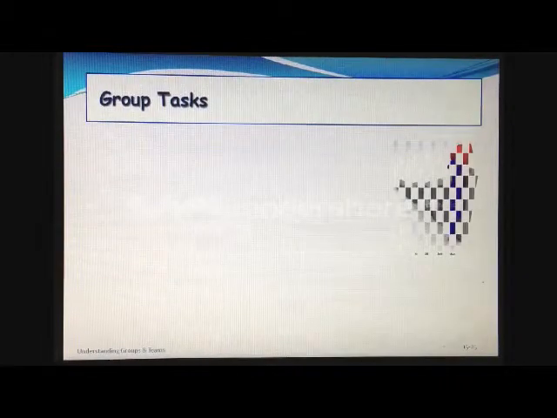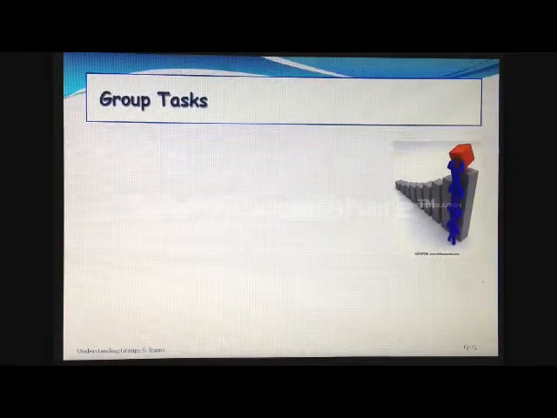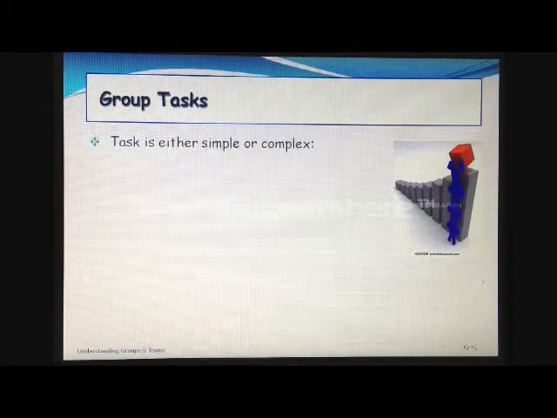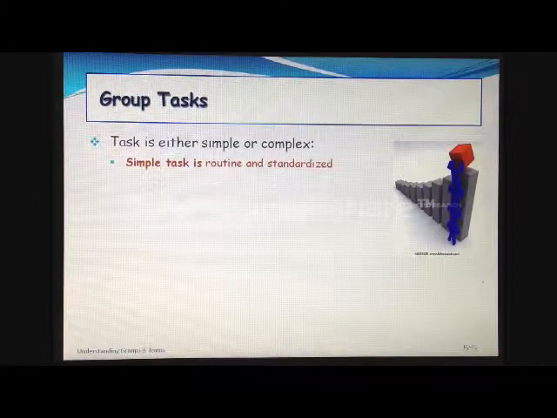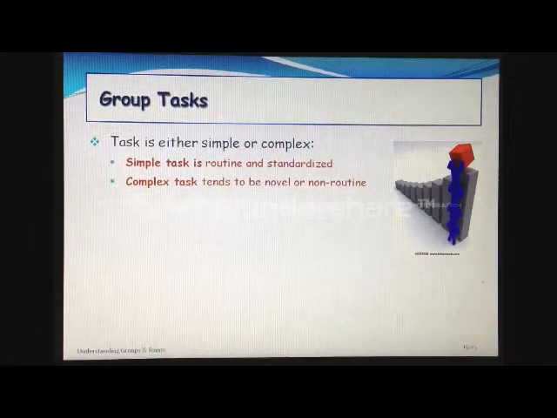Group task. Task is either simple or complex. Simple task is routine and standardized, while complex task tends to be novel or non-routine. The impact that group processes have on group performance and member satisfaction is modified by the task the group is doing. It is the complexity and interdependence of tasks that influence a group's effectiveness.